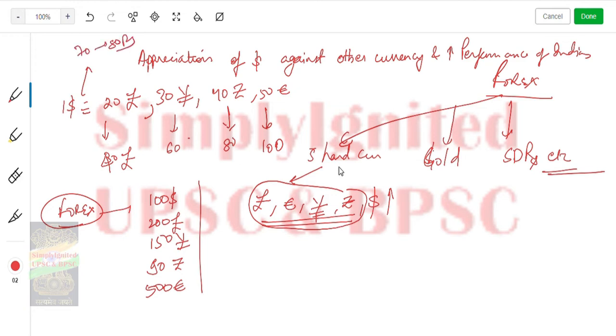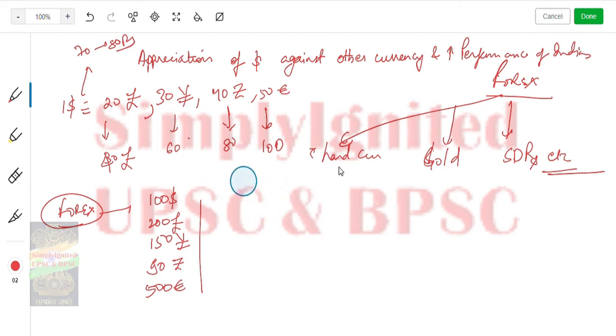So let's see. Initially we had $100 that accounted for 7,000 rupees. So it will be 8,000 rupees now. Let me make space here for the initial and final valuation, so that you can see. What was the initial valuation?